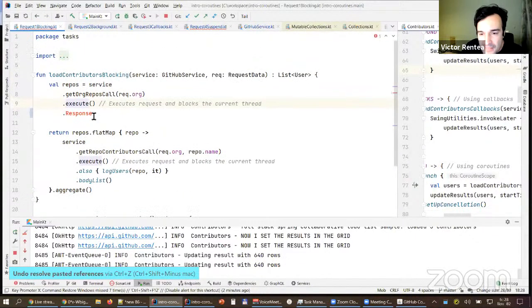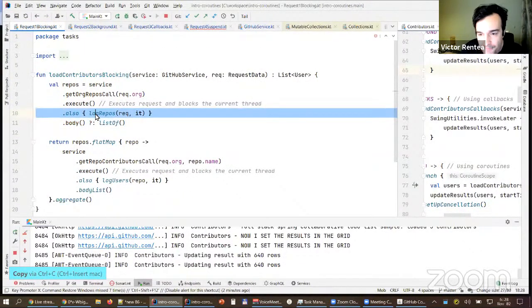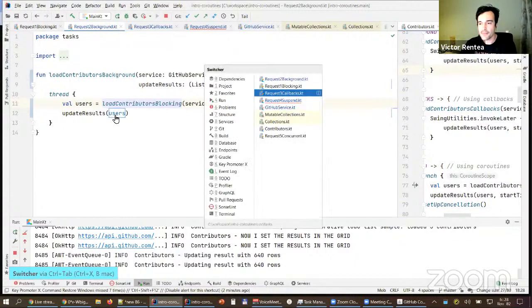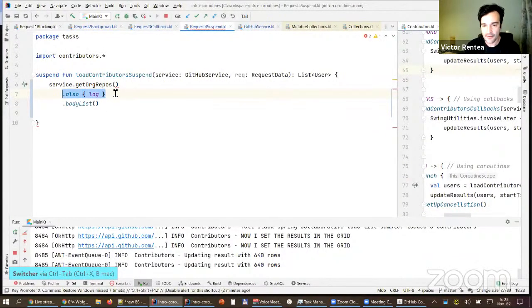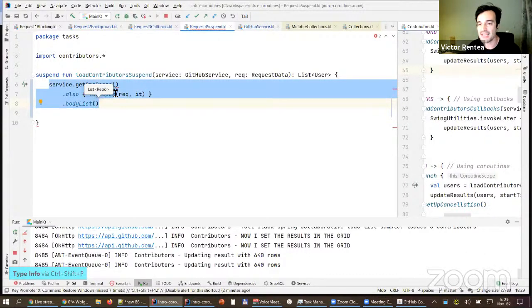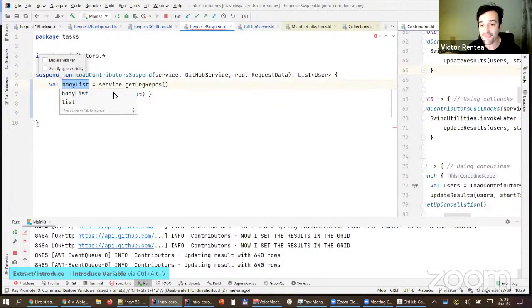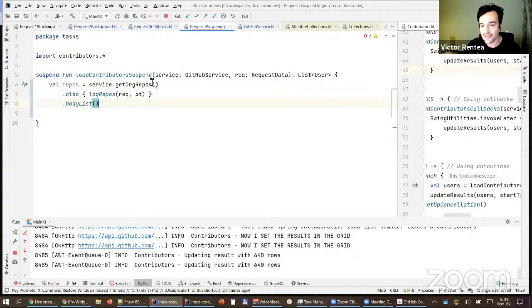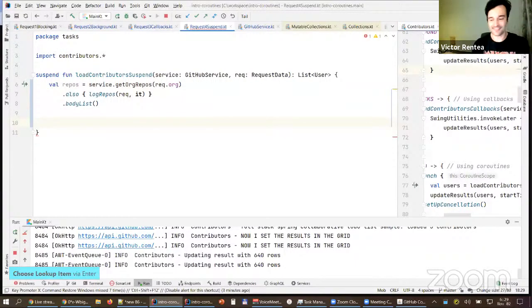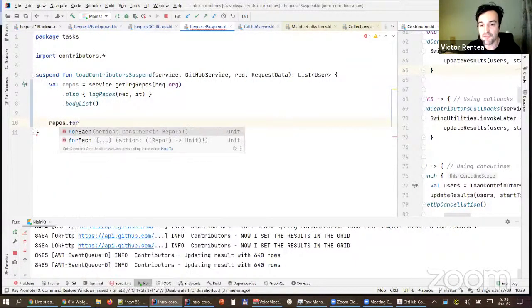Almost. I messed something up here. In my suspend function, I'm logging the stuff. I'm getting the body list, which returns me a list of repositories, and I get a value of a list. This is a list of repositories. Nothing fancy. And I forgot to pass something here: the org, from the request org. Okay, good. This repos is a list, and then I will do repos for.